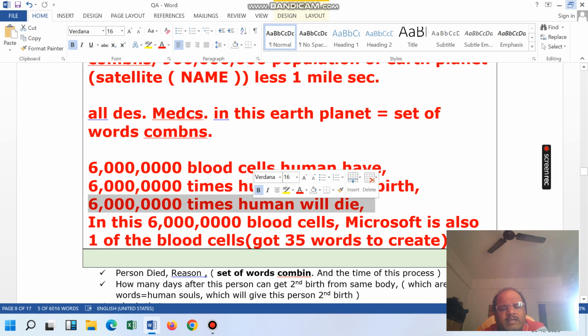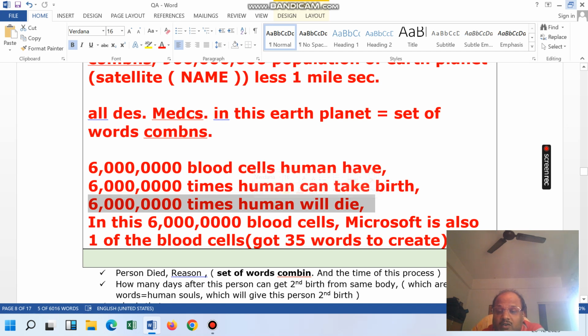Currently 90,000 is the maximum age of the human, and a human can have 6 crore births. Why? Because the 6 crore blood cells are created. So 6 crore births are going to happen if the earth planet exists in the universe, then 6 crore times a human can have a birth, and 6 crore times is going to die.